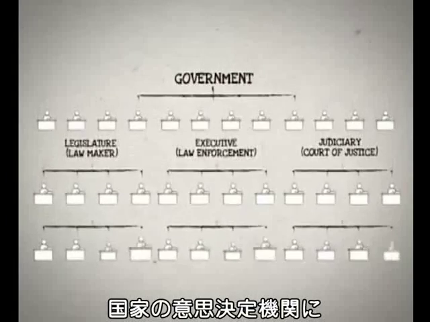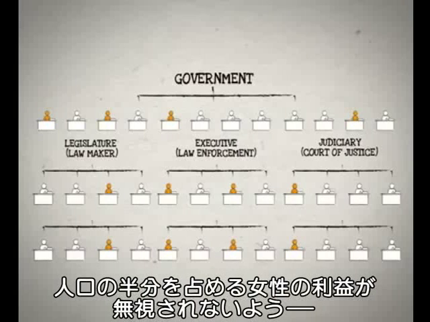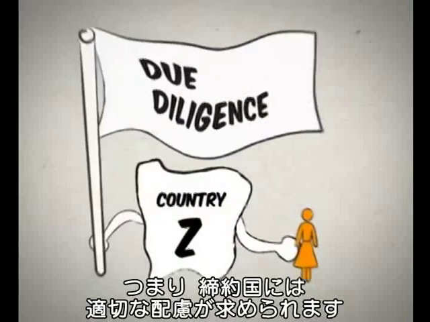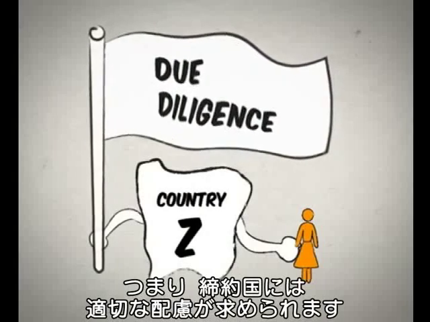Other examples of temporary special measures include reserving some seats in decision-making positions for women. If women make up half of the population, women's voices must be represented in decision-making positions so that their interests are not left out. In summary, the state party to the CEDAW Convention must act with due diligence, which means